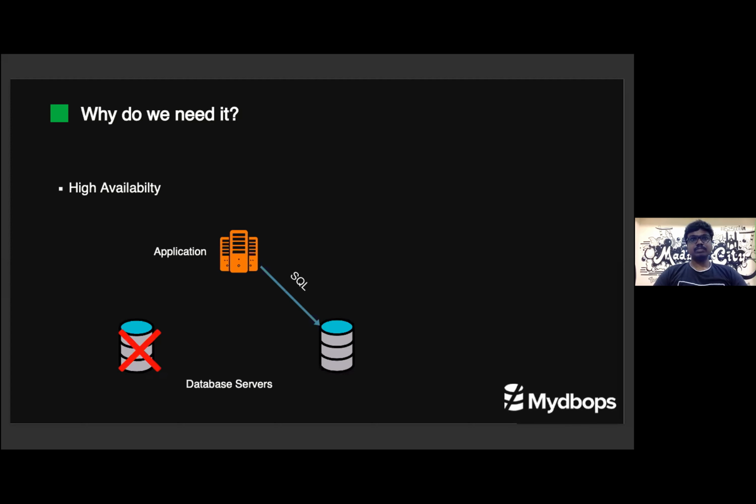This concept is not only for Postgres; the same concept applies to every database. So replication is mandatory to achieve high availability. If we have replica servers, in case our primary server goes down, we can still run our business by using the other replicas. That's what we need to maintain high availability.